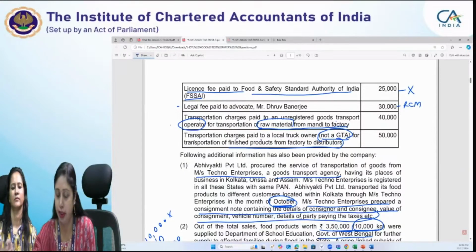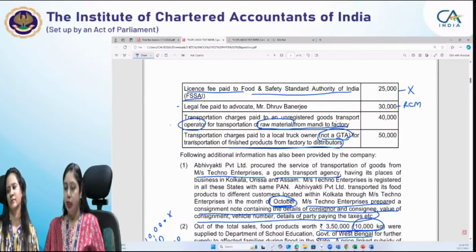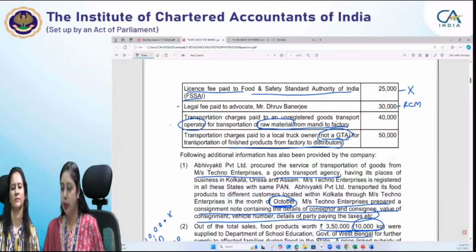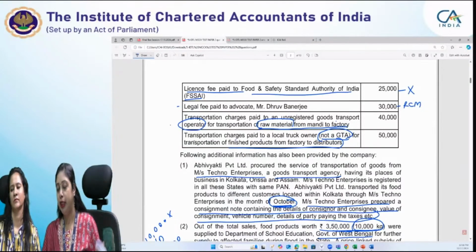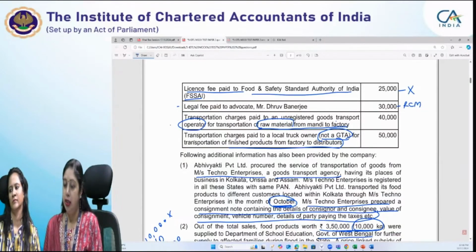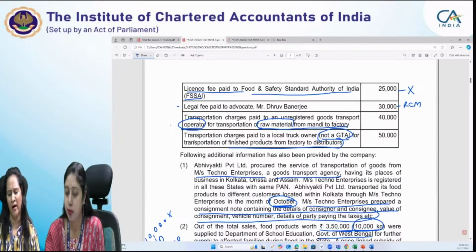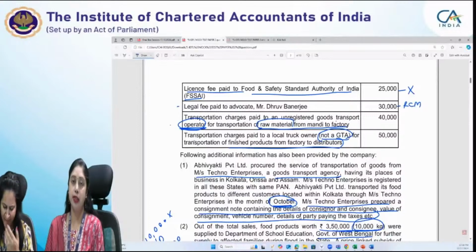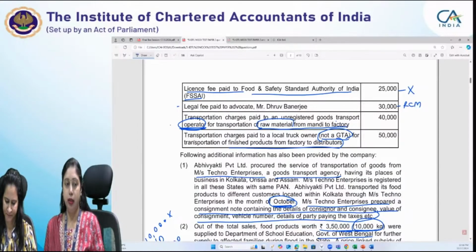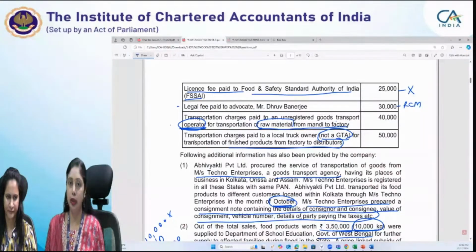reverse charge mechanism. Okay. Now, next is the transportation charges paid to an unregistered goods transport operator for transportation of raw material from mandi to factory. Here the transportation charges are being paid to an unregistered goods transport operator. It's not a goods transport agency. So he may be a rickshaw puller, a local truck. He has not been registered as a GTA.